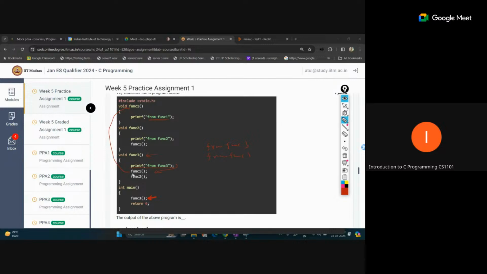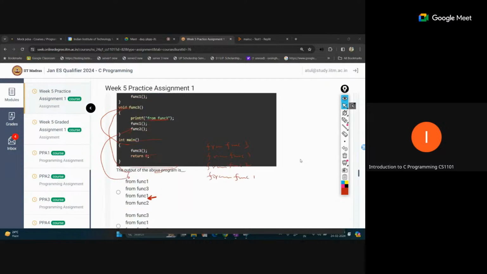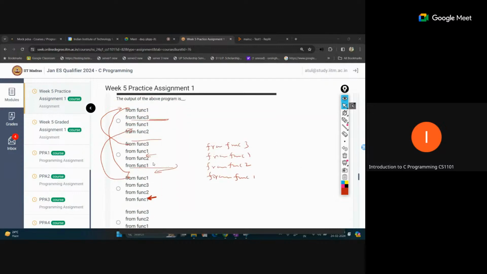fun1. Okay, now this part is completed. Now we will move to the next call, fun2. In this call we move to the function, and the print statement is from fun2, and the second statement is fun1. So once again we call fun1, and that statement is from fun1. So 3 1 2 1, this should be the order of the output. 3 1 2 1, so option B is correct for this.